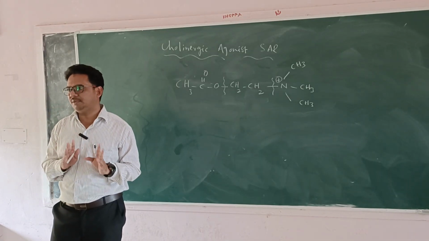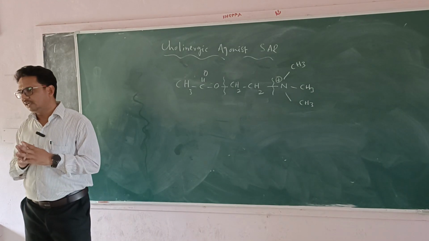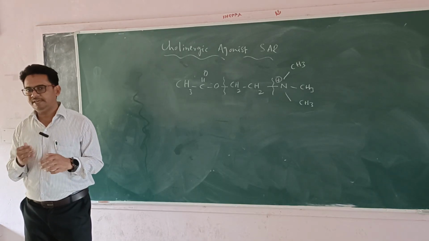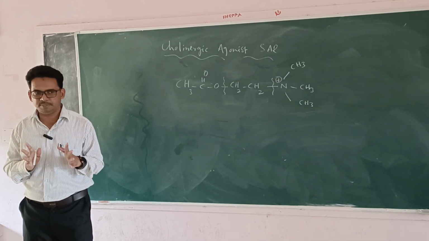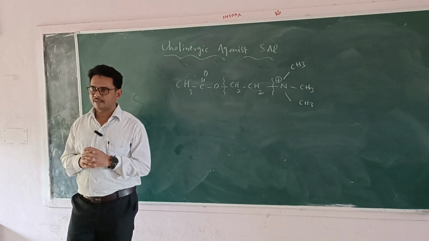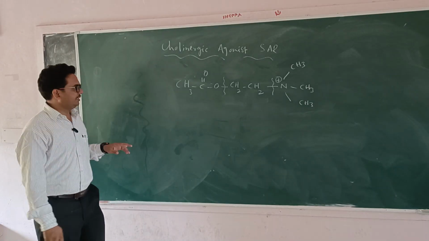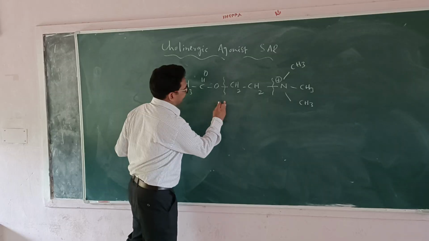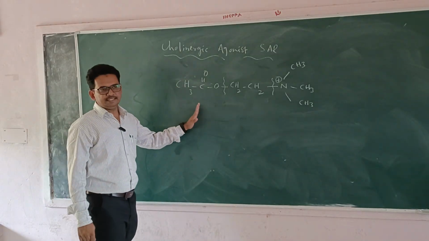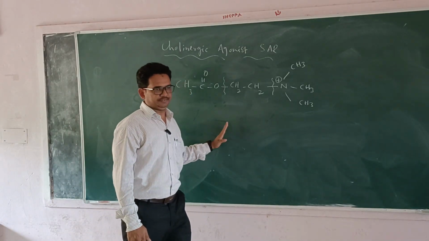All these things are related to acetylcholine. Not only that, it also works on the heart and blood pressure. That's why these structural compositions are very important. We are discussing this structure in the SAR in three parts.